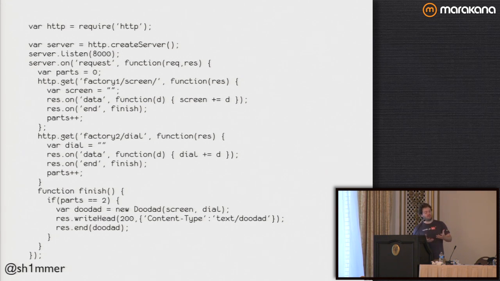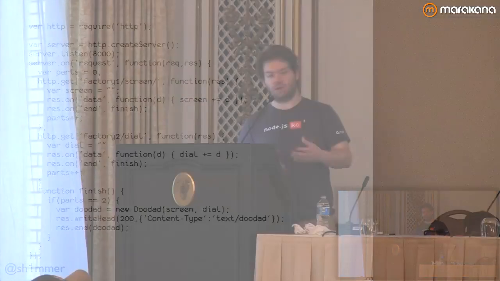So this is basically how we're managing this process of we've got these 2 asynchronous things. At some point, we need to synchronize that we have enough information that we can build the doodad and do it. Now, this is kind of okay, right? Now we're doing it asynchronously. We're not blocking, which is good. This is kind of Node-ish. But we're still not really properly using streaming.